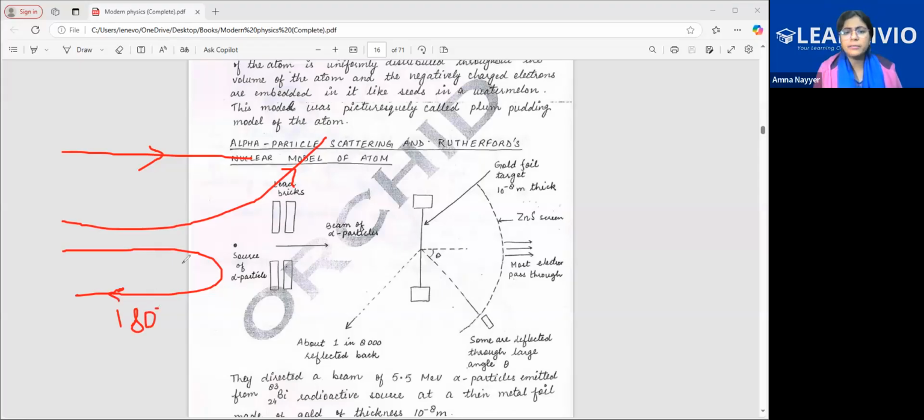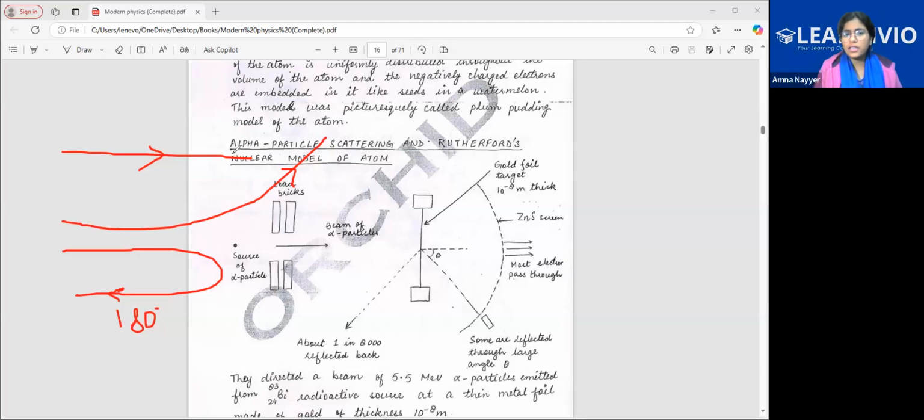So you only tell me, class, if all the positive charge is present the way he said, like the red part of the watermelon, then nothing will be able to pass through it. Firstly, alpha particles have which kind of charge? Positive or negative? Positive, right? So they have to be deflected. But no, they are able to pass. It means J.J. Thomson's proposal was incorrect.